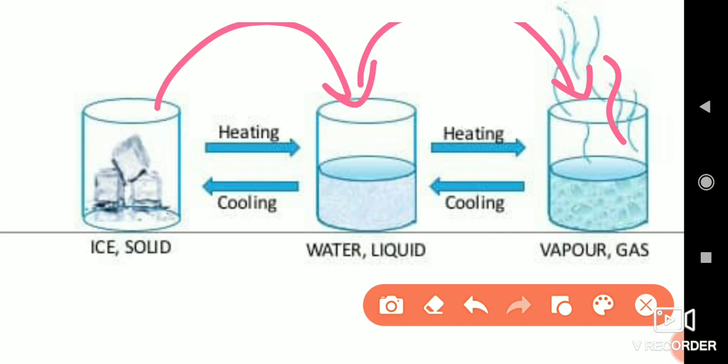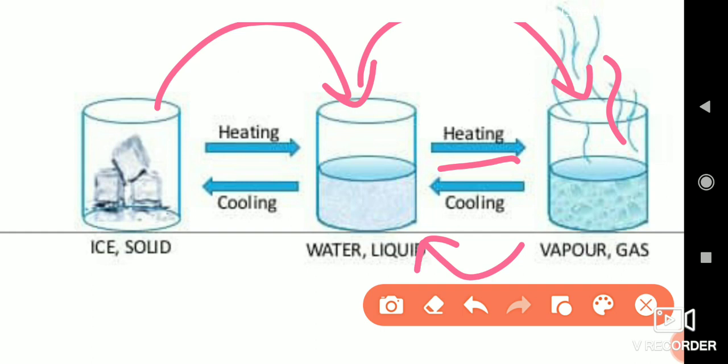Now, just cover that vessel with a lid and switch off the gas. What you will see after 2 or 3 hours, when you take off the lid, is tiny droplets of water on the surface of the lid. Why is it like that? When we heat the water, it changes into water vapor. But as soon as we cover it with the lid and switch off the gas, it cools down, and because of that cooling, water vapor changes into the liquid state.